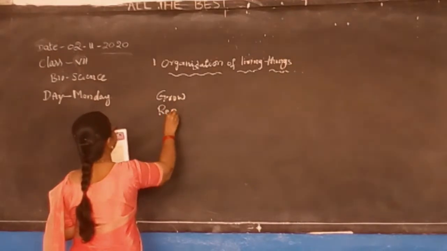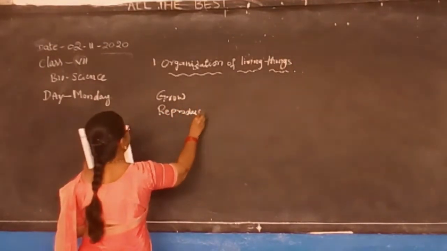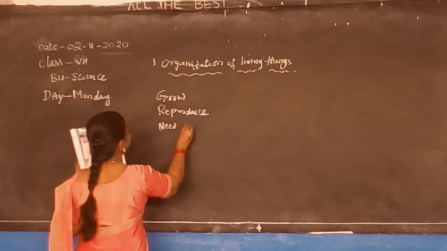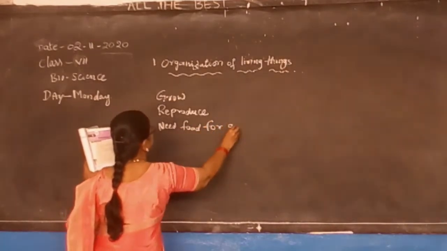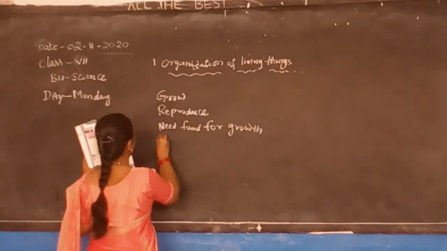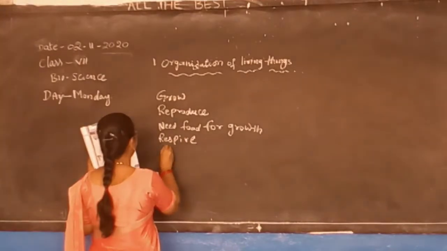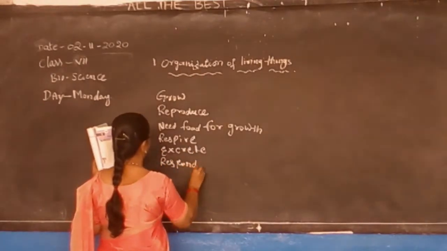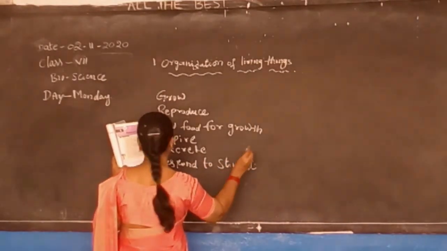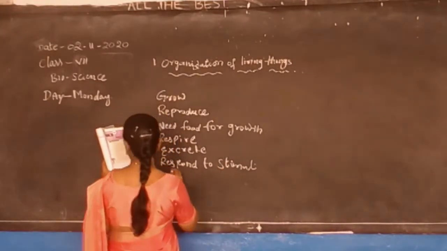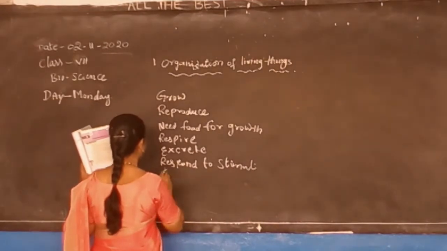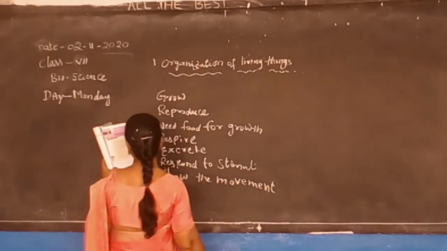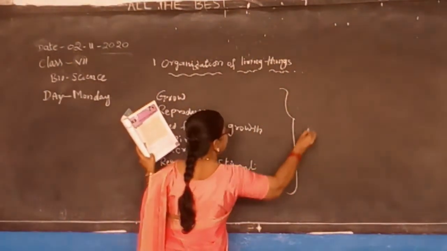Living things will reproduce, and living things need food for growth. They respire, excrete, respond to stimuli, and show movement. These are all made up of cells.